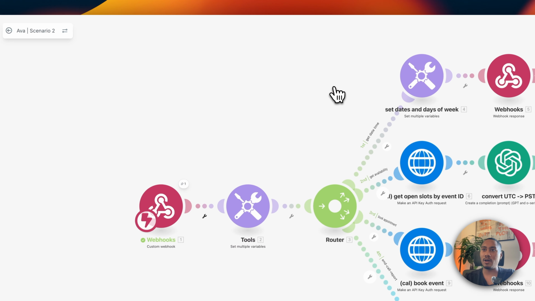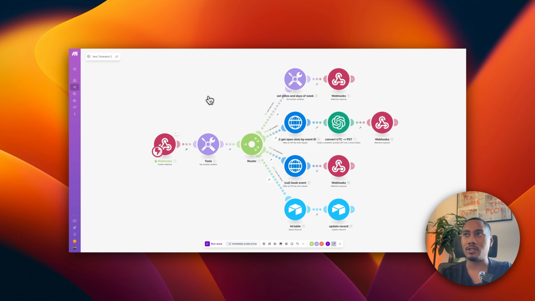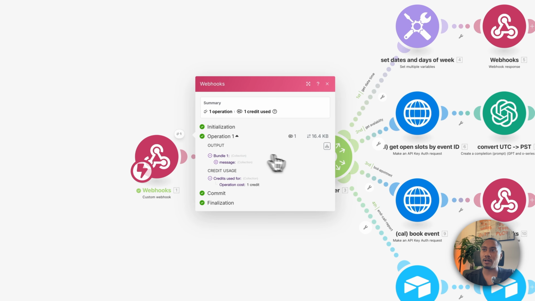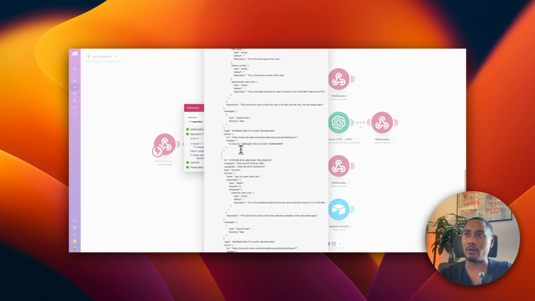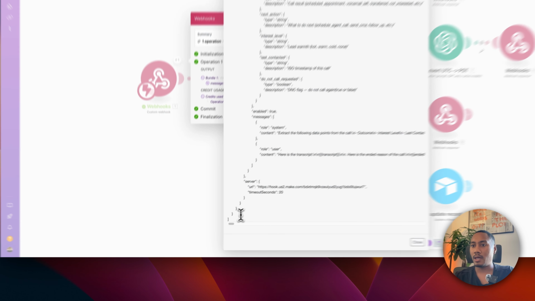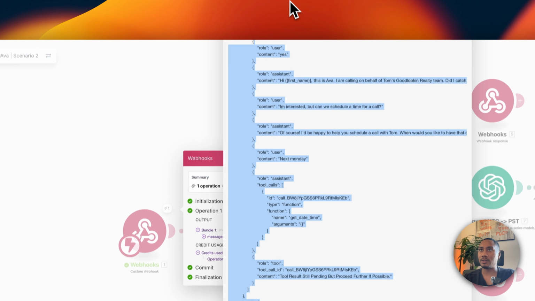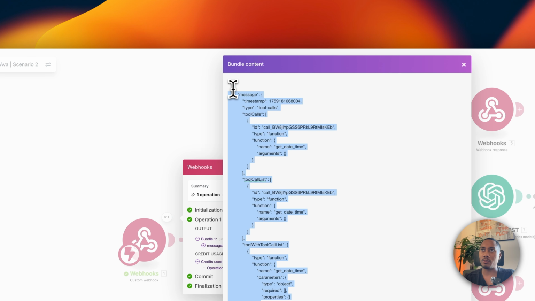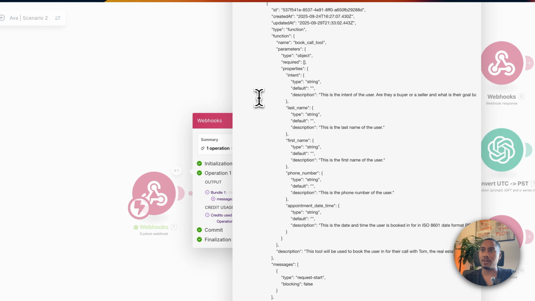And a neat little trick that I like to use is using Postman, which is an API testing tool, so that I can manually just send the data and then map in all the values for the variables. So let's do that. To do that, we're going to click on this right here, and we're going to click on this icon, download output bundles. Now, the way I like to go about it is I like to just scroll to the very bottom and copy from here all the way to the top, all the way up to here. We don't need the open and closing square brackets. We just need everything in between. So let me redo that.